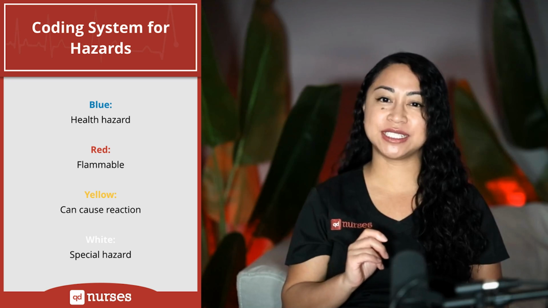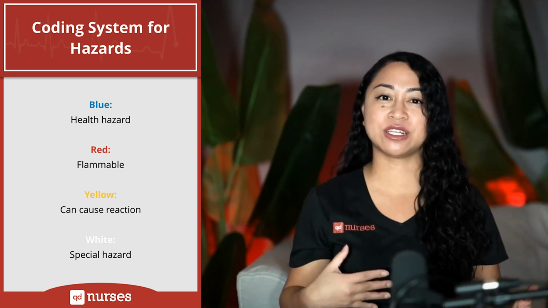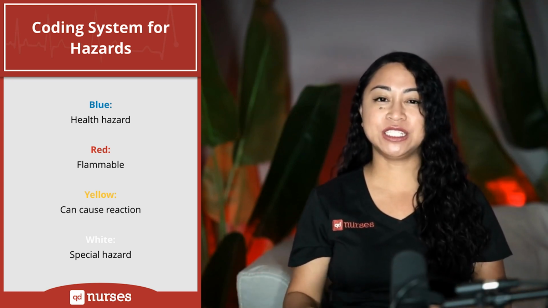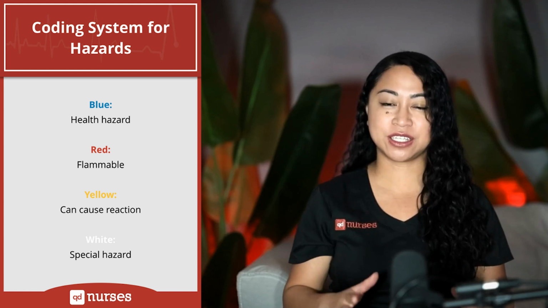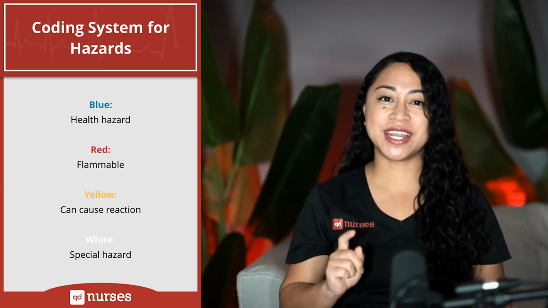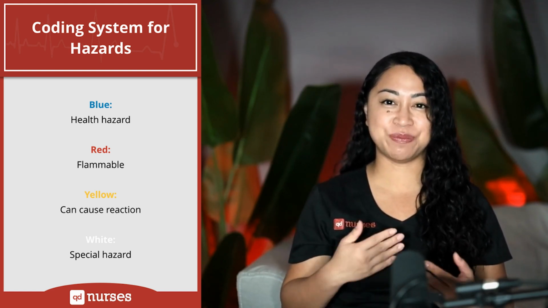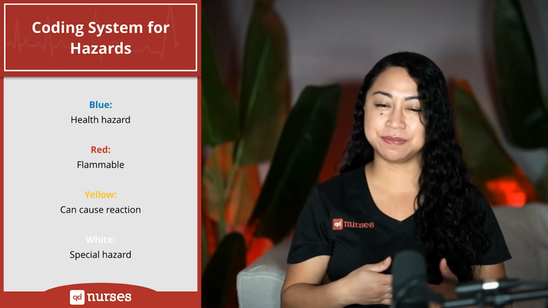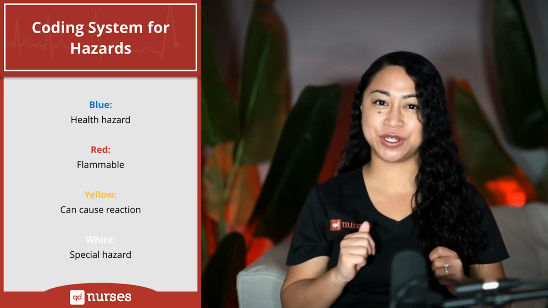Now, blue symbolizes health hazard, which indicates that there is a potential for the material to pose risk to health. If these emergency responders do not use the required personal protective equipment, then the consequences could be harmful. Red symbolizes flammable hazard. Lowest rating indicates that the material will not burn. Propane gas would have the highest rating in this category.